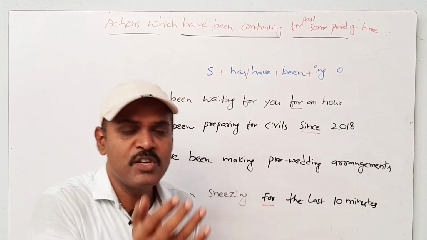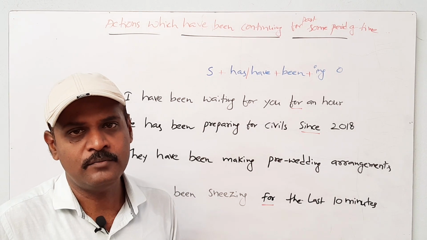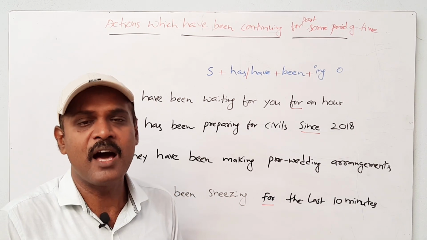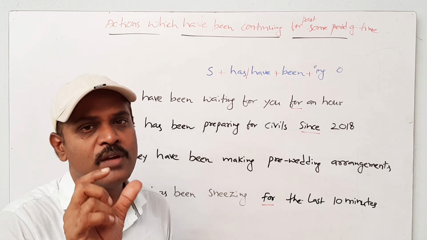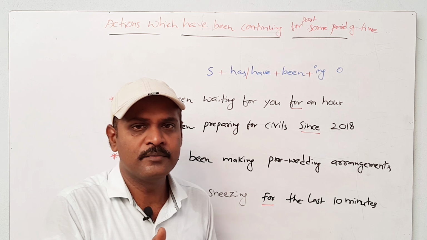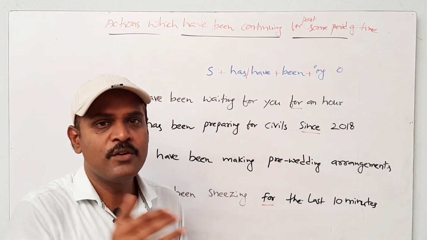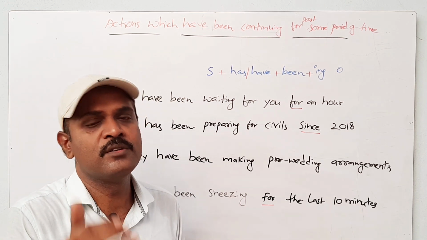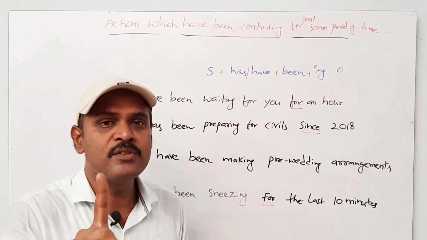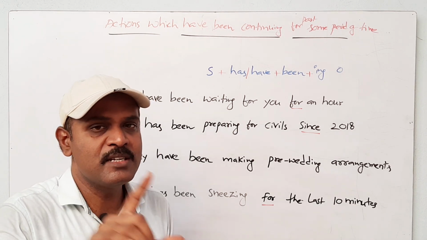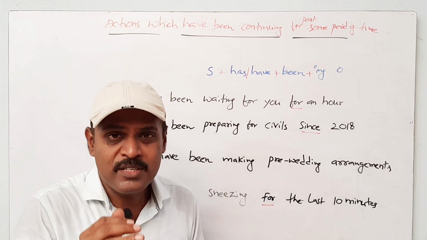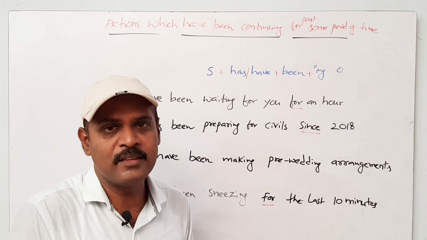according to whether the subject is singular or plural. In case of singular, for example, he, she, it or any noun, we have to use has. H-A-S, has. In case of plural, for example, we, you, they, we have to put have. But for I, we have to use have. Despite it being singular, it is an exception. If you see it in a grammatical way, we have to use it like this.